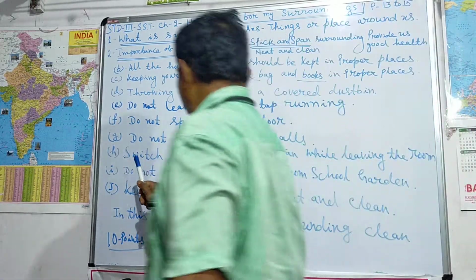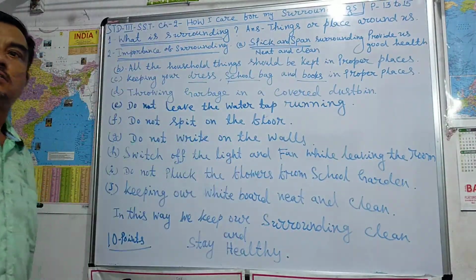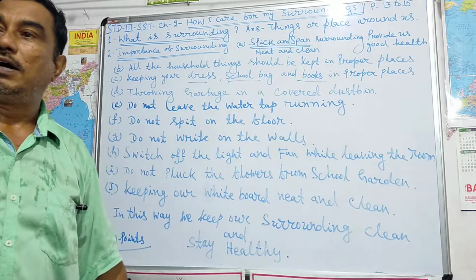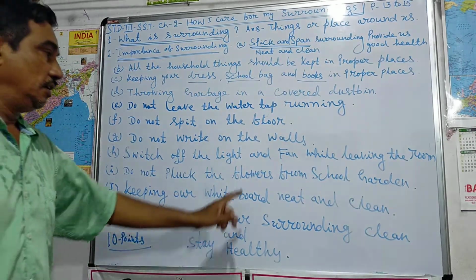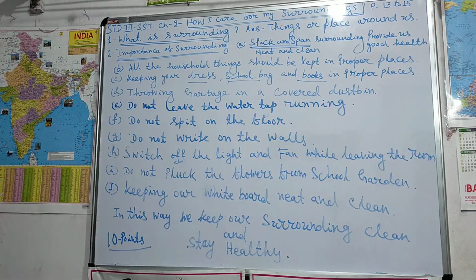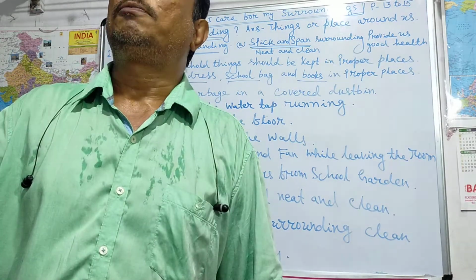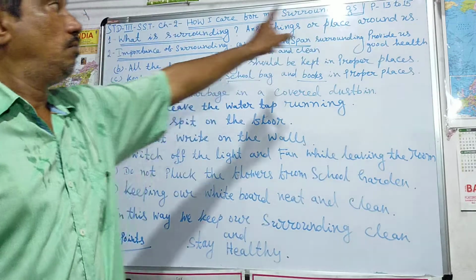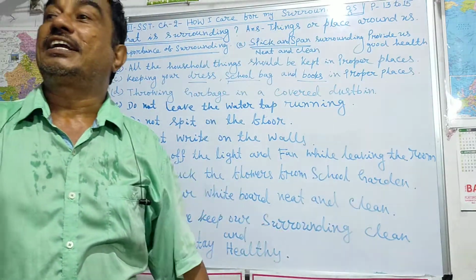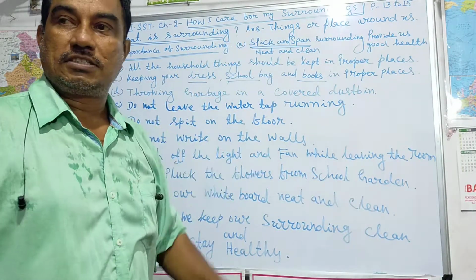Then do not pluck the flowers from the school garden. It is the 9th point. Then 10th point is keeping your whiteboard neat and clean in your class.